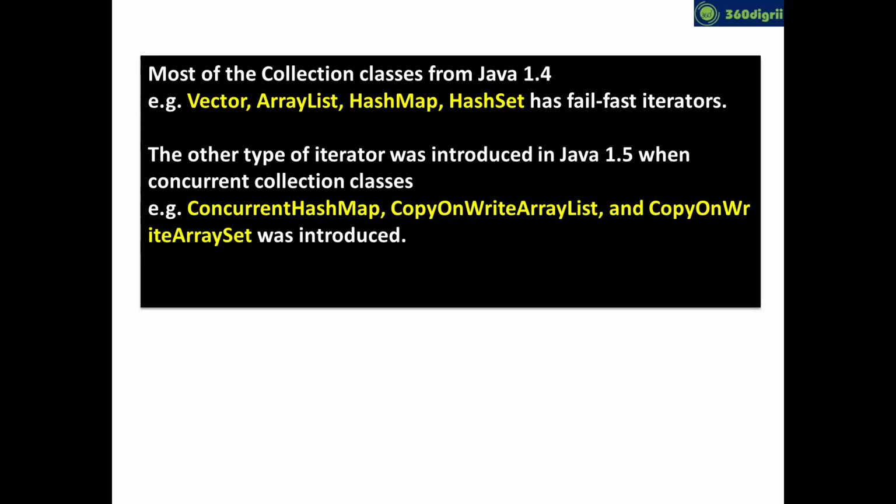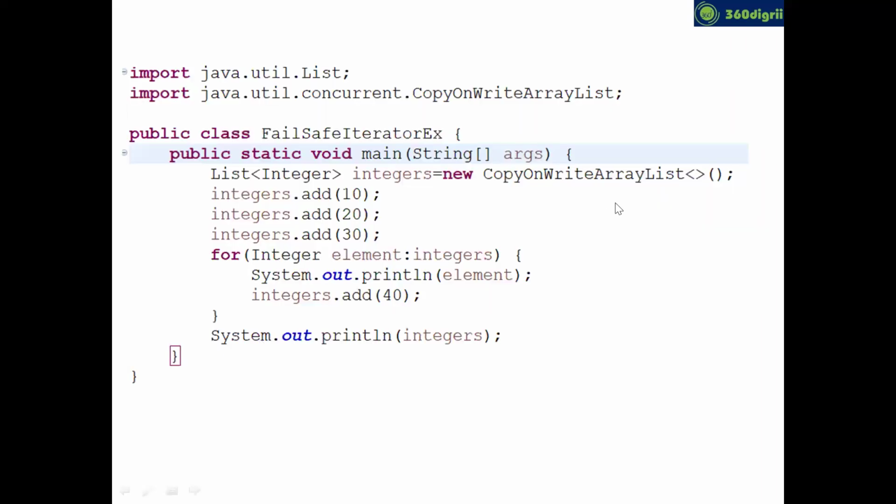Now let's try to re-implement the previous program by using CopyOnWriteArrayList. Guys, earlier I used ArrayList, but now I am using a class called CopyOnWriteArrayList, and it is from the package java.util.concurrent. It is not from java.util, it is from java.util.concurrent. And the 3 classes I have shown you are from the concurrent package only. Now, the same 3 elements I have added, and the same code I have written.